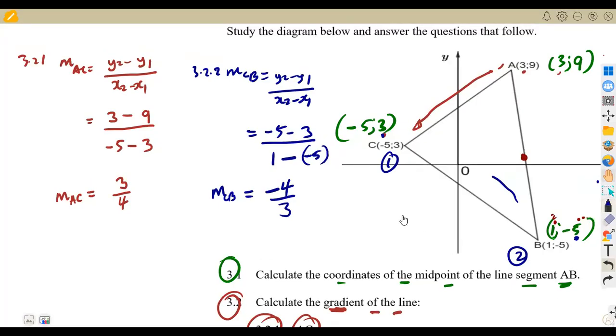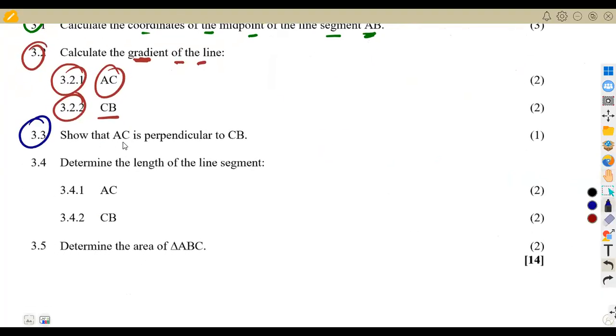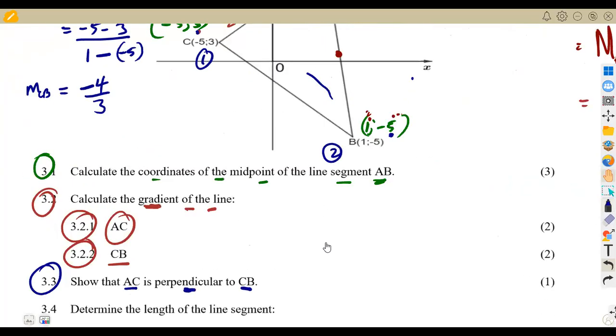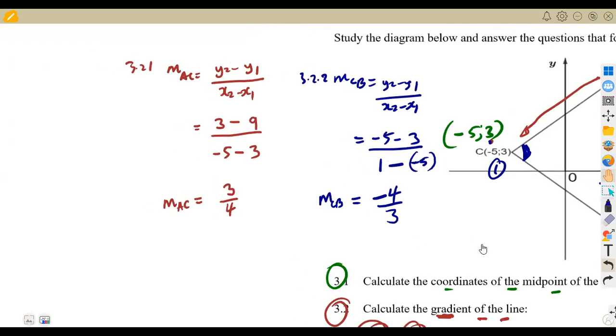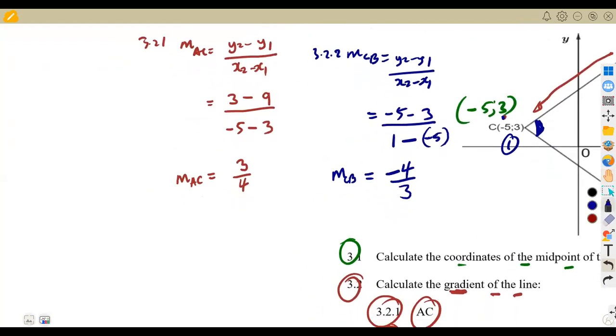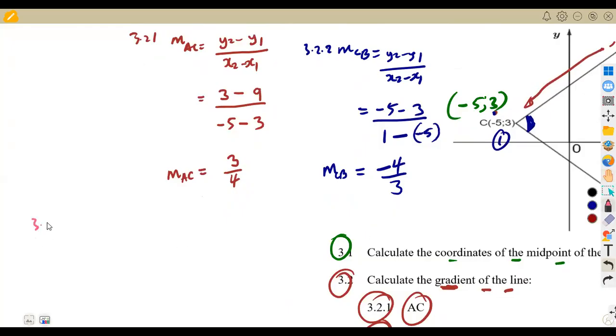So the question is now, remember how you're supposed to simplify, guys. Show that AC is perpendicular to CB. All right, the line AC, which is this one, the line AC is perpendicular to the line CB. So they are saying show that there's a 90 degrees, it's perpendicular. These two lines, they are perpendicular. How do you show that the lines are perpendicular? All right, we have got a condition that you use when we are showing that the lines are perpendicular, all right, that is 3.3. So to show that the lines are perpendicular, you need the product of their gradients.